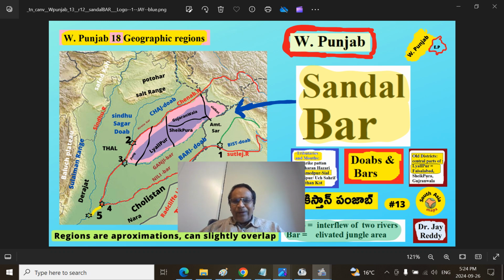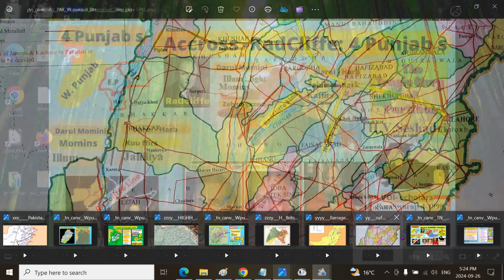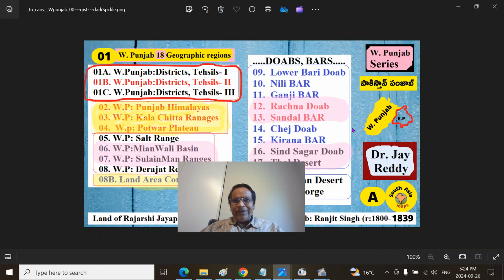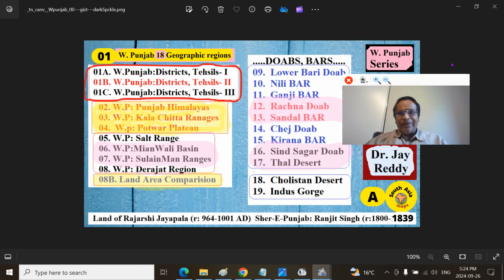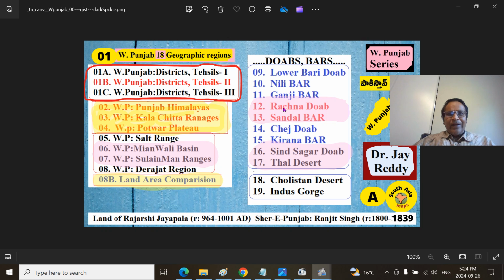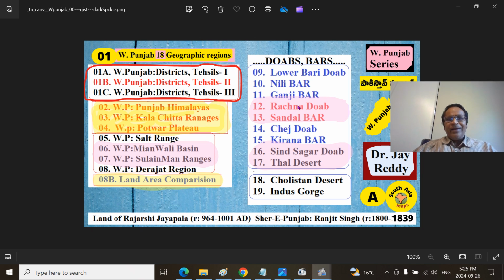This is part 13 of our West Punjab series: Sandal Bar, the elevated, jungly, historically lesser inhabited region of yesteryears. Now it is inhabited.